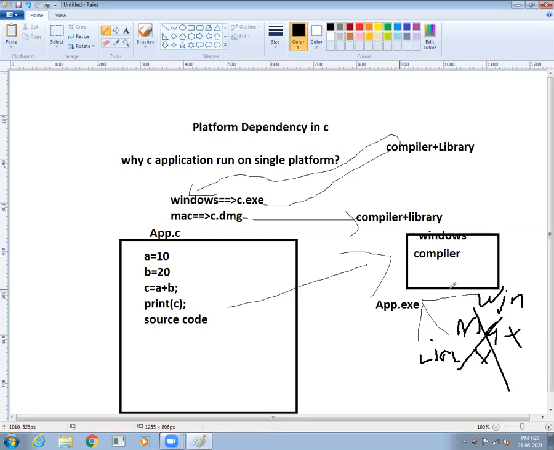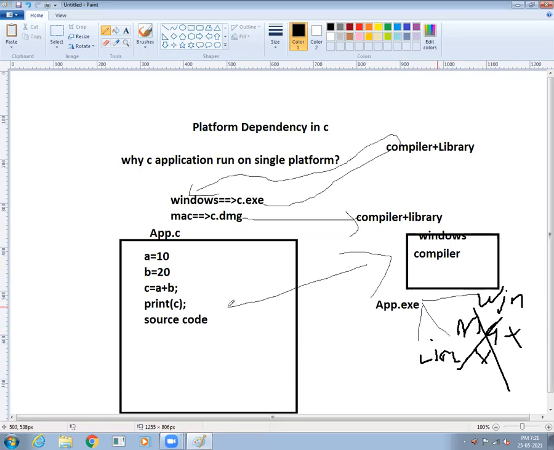So our program's .exe means it is converted into Windows machine code. It couldn't work on the Mac operating system. It couldn't work on the Linux operating system. Now do you understand, friends? On the platform where we compile the application, on the same platform we can run the application.